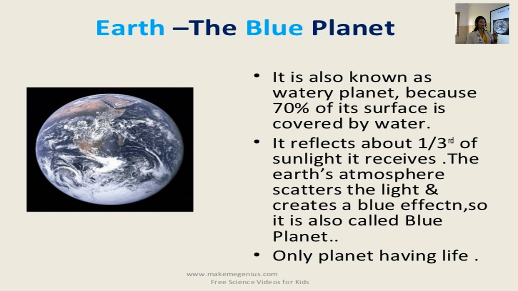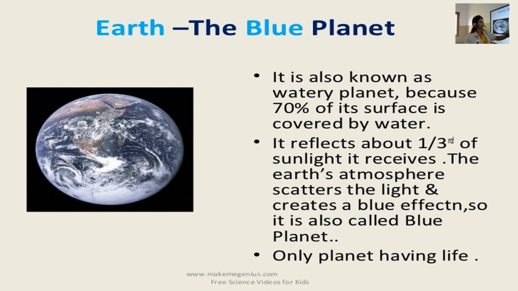Third point, the only planet having life. The Earth is the only planet where life exists. We'll discuss once more. The blue planet is also known as the watery planet because 70% of its surface is covered by water.